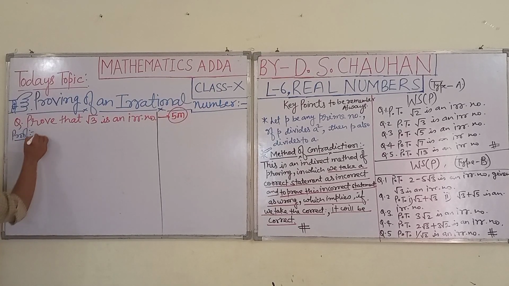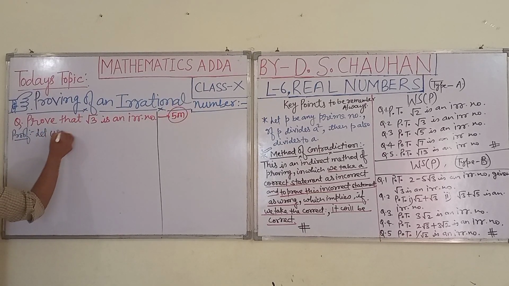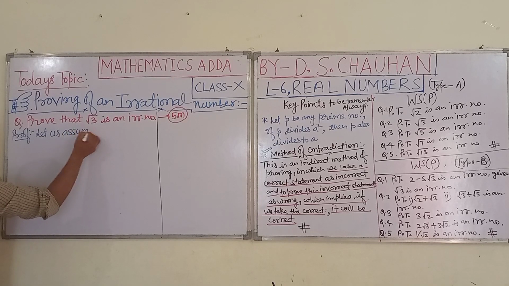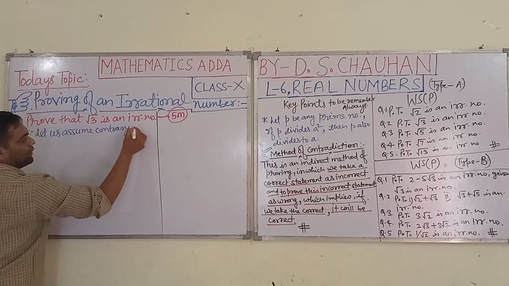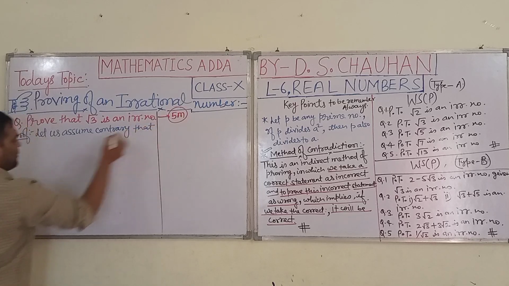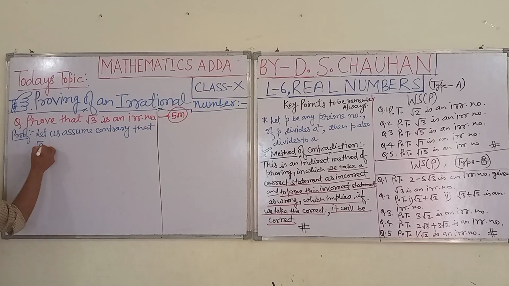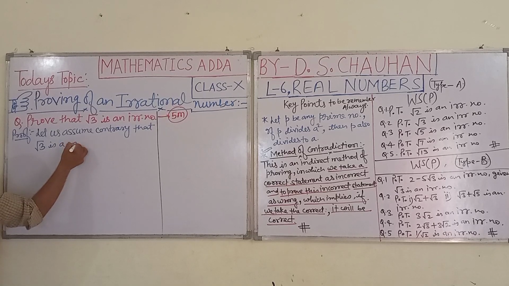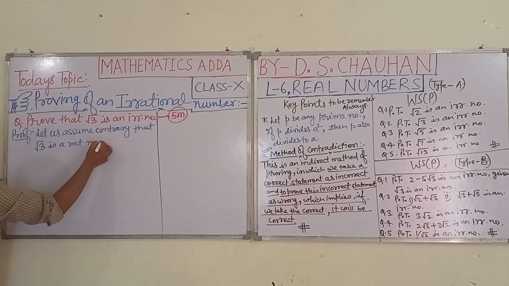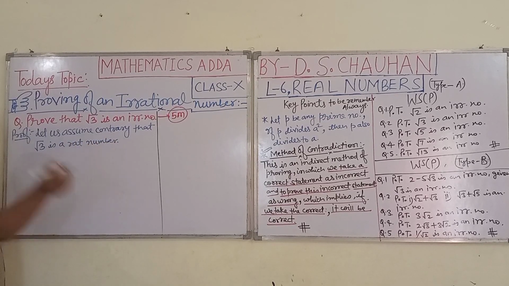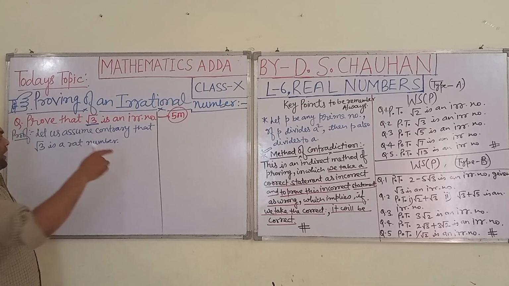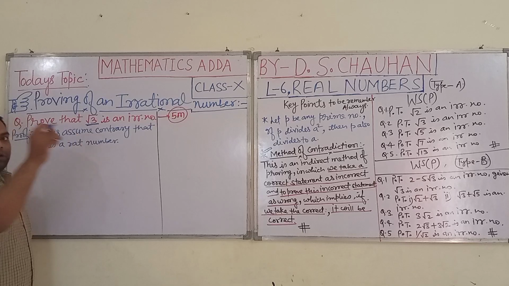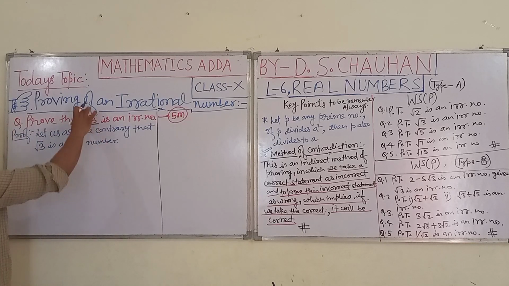So, given to prove that root 3 is an irrational number, let us assume, on the contrary, that root 3 is a rational number. In general, we all know that root 3 is an irrational number. What we are doing here is taking this right statement as wrong.